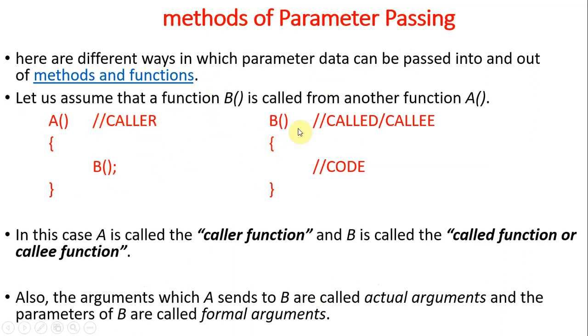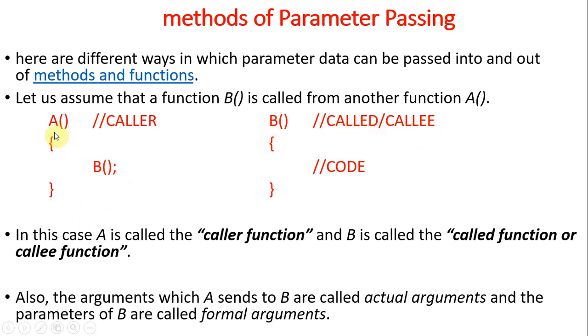Before that we need to understand what is a caller or called method. Here A is a method, because we are specifying parentheses. B is a method, we are specifying parentheses. In the A method we are calling B. So A is called the caller. And the method being called here is called the called or callee method.